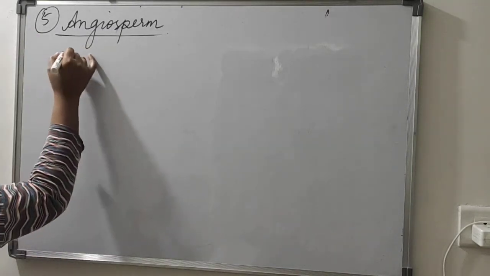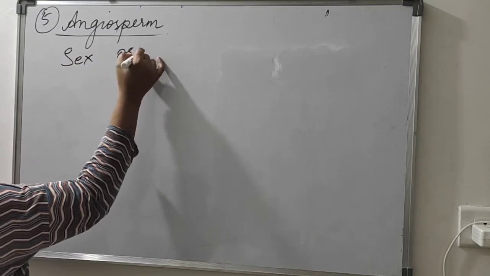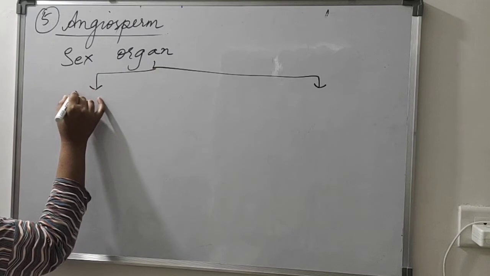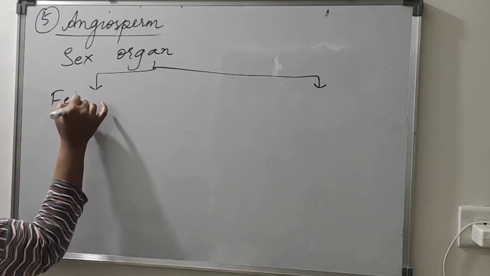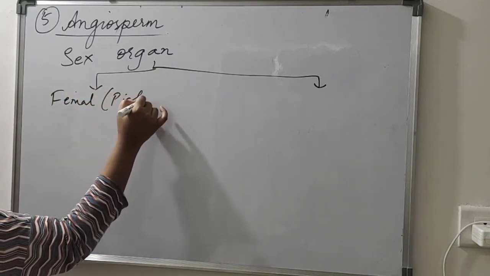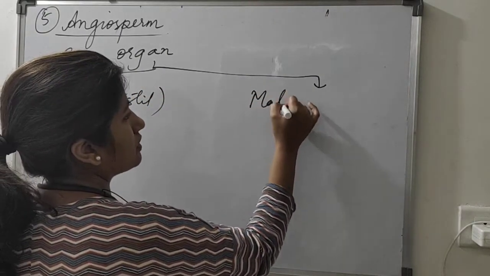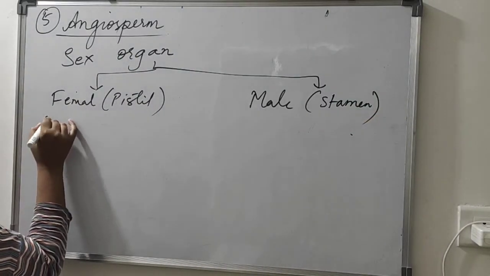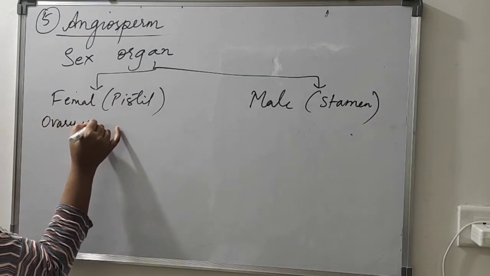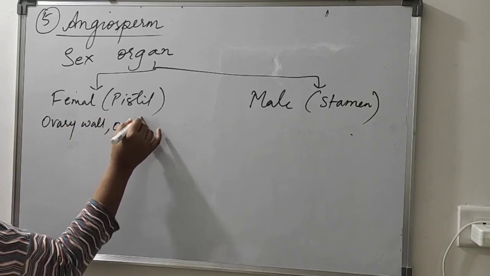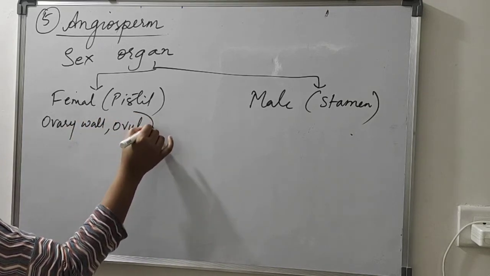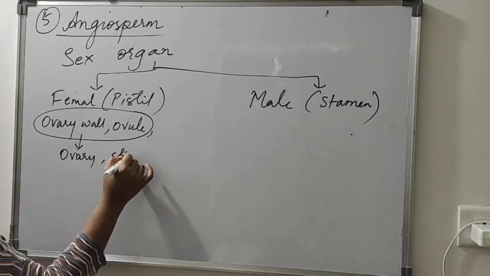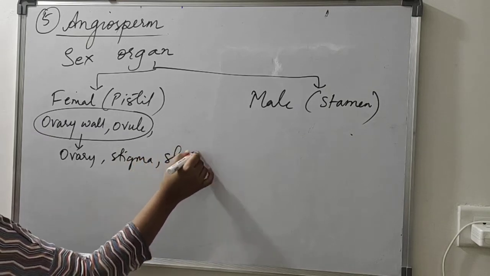Now coming to the flower sex organs. So we have the female sex organ and the male sex organ. The female sex organ is known as pistil, and the male sex organ is known as stamen. The female bears the ovary wall, ovule, which is a part of the ovary, stigma and style.